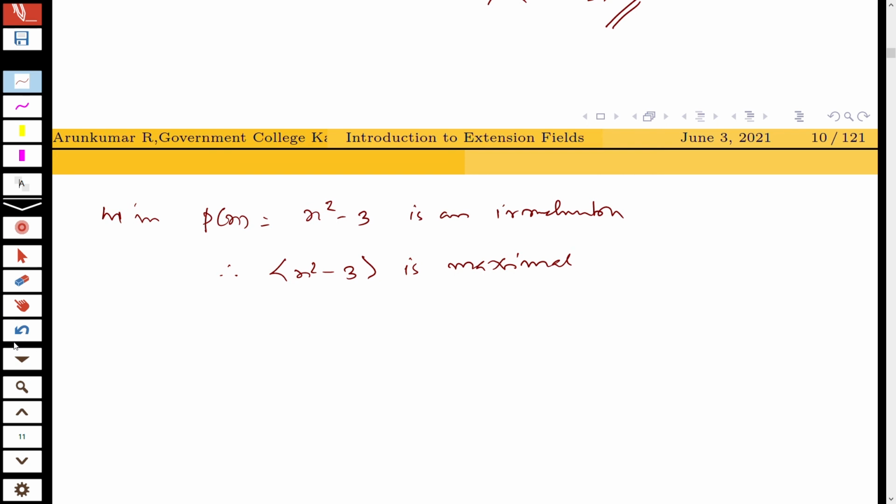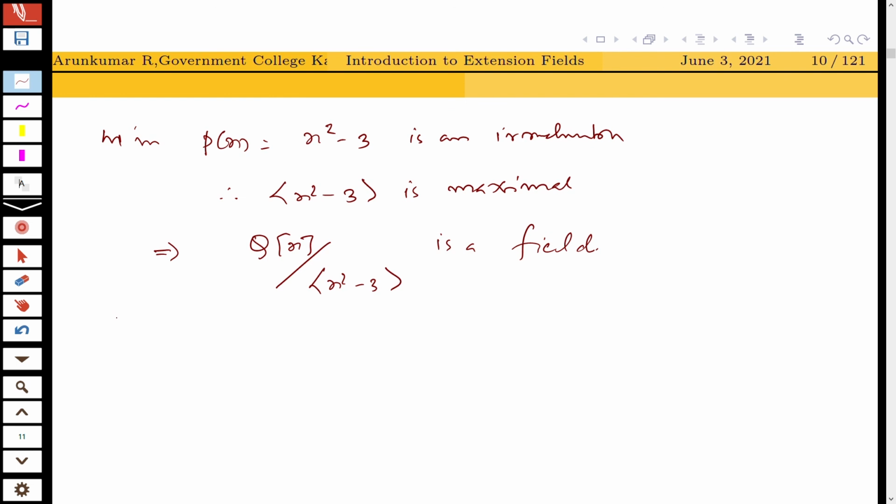So this implies Q of x divided by ideal generated by x square minus 3 is a field. Therefore, we can view Q as a subfield of Q of x divided by ideal generated by x square minus 3.